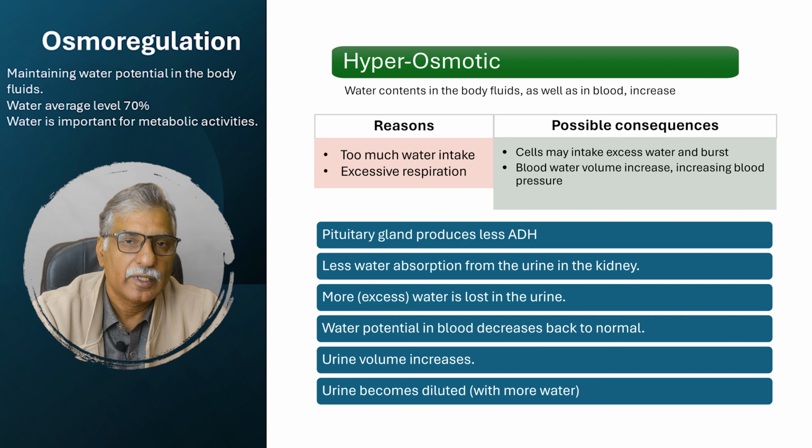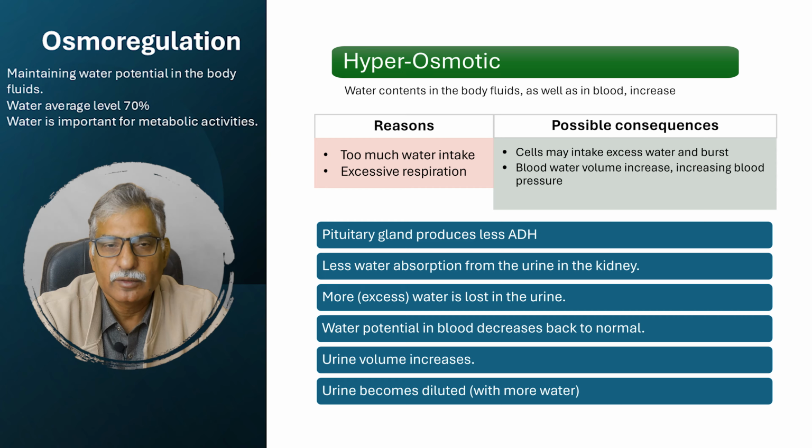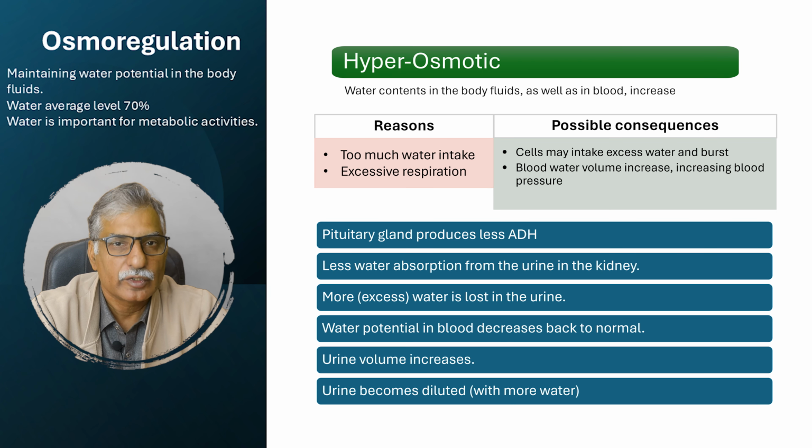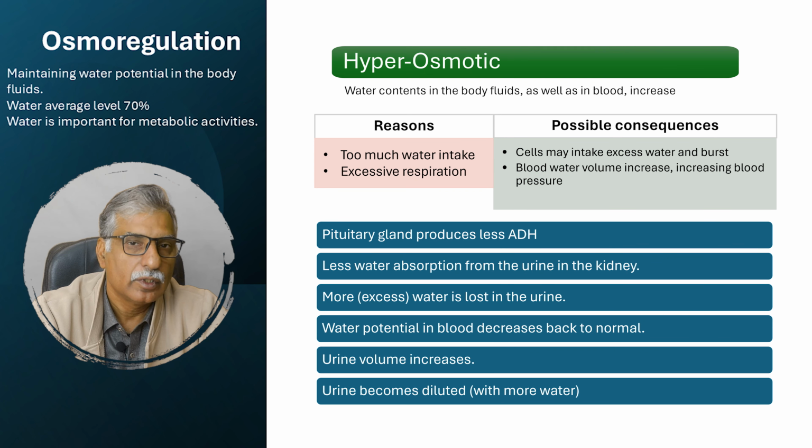Remember one thing: when there is a shortage of water in the body and more ADH is being produced in order to reabsorb water from the urine and return it to the blood, the urine produced is of low volume and concentrated. Whereas when there is a high water level in the body and less ADH is being produced, the urine produced is of large volume and dilute.